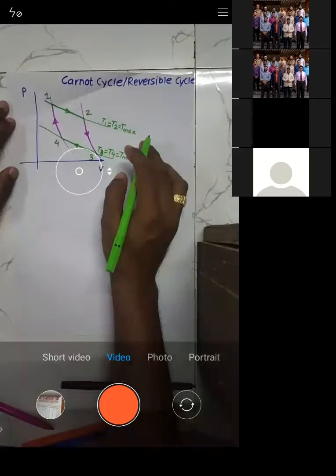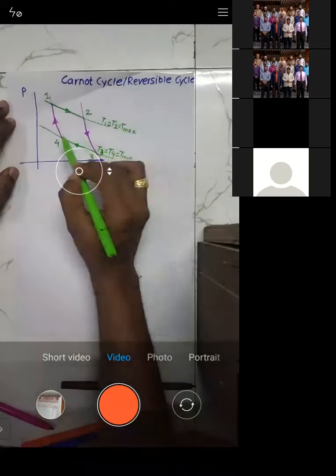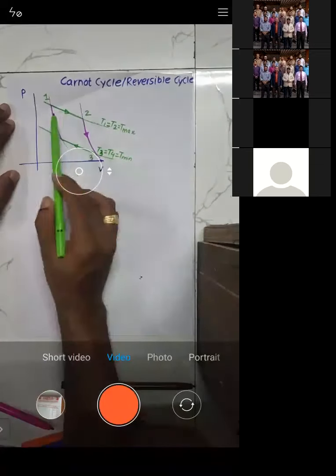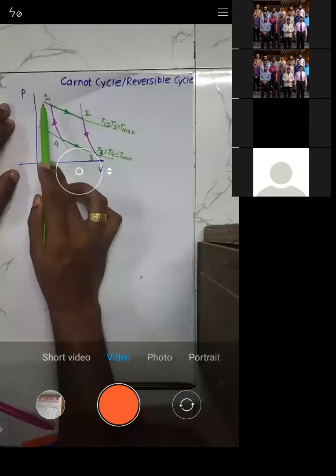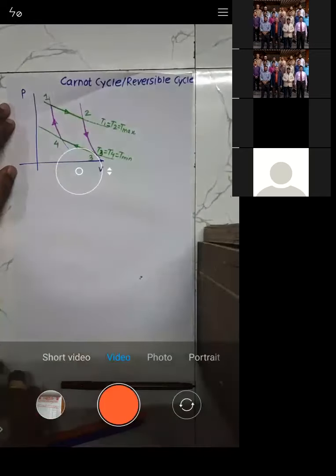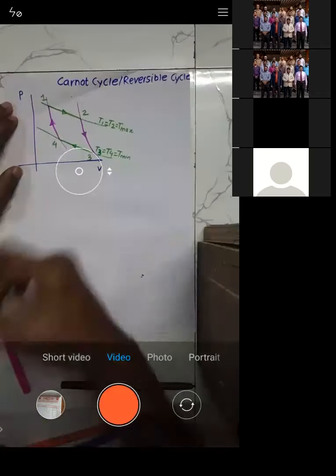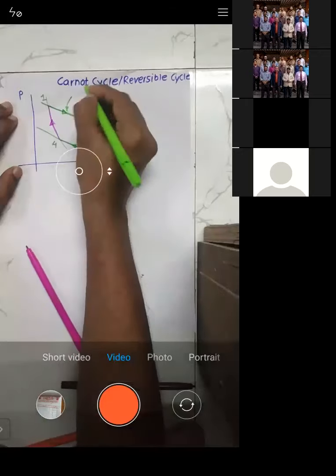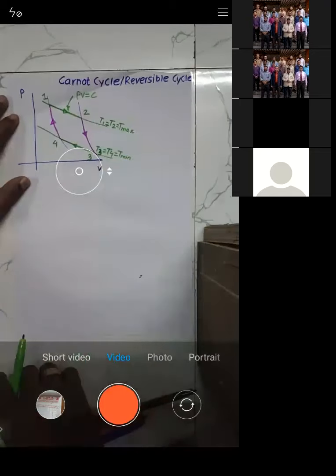Now if you see lines 1 to 2 and 3 to 4. When the temperature at any point on this line is the same, that is T1 is equal to T2, and when the temperature is the same, such a process is called an isothermal process, right? So 1 to 2 is an isothermal process, that is PV is equal to C.